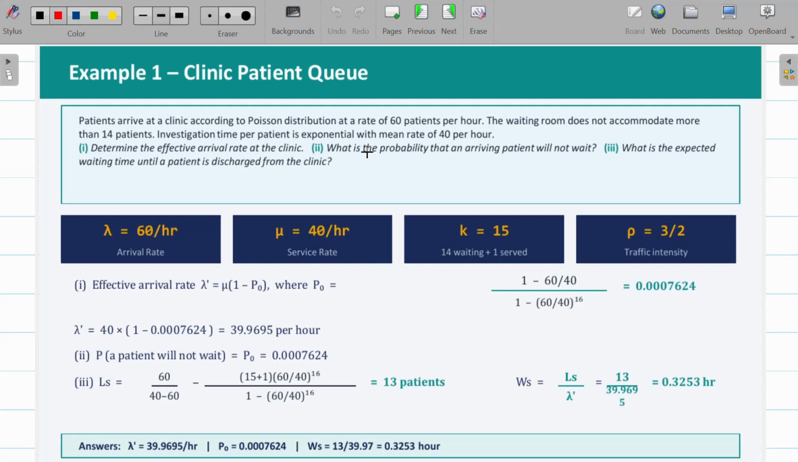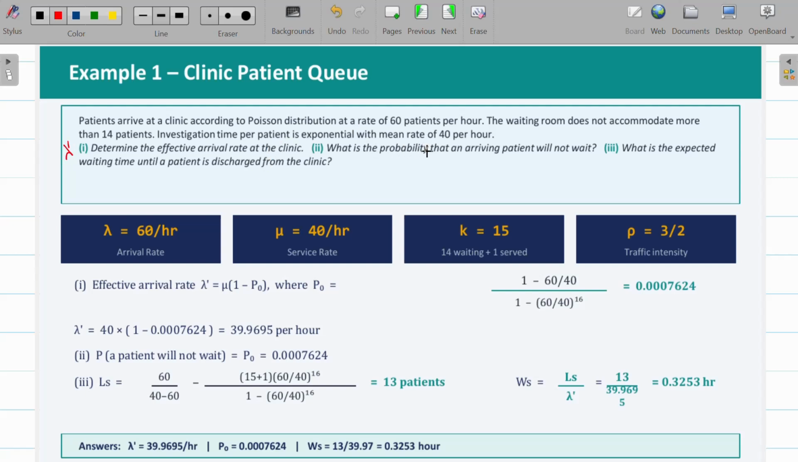And next one, what is the probability that an arriving patient will not wait? Come to the next, what is the expected waiting time until a patient is discharged from the clinic? So it is very clear, determine the effective arrival rate of a clinic. So effective arrival rate of the clinic is nothing but they are asking you to calculate your lambda dash.